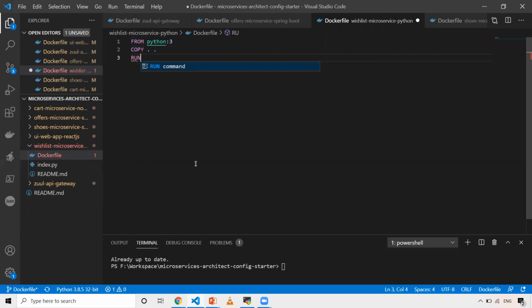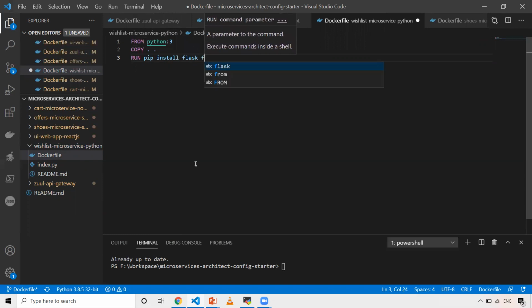And then use RUN pip install. Here I want to install the components which are required to run my particular Python program, which is pip install, and then give the dependencies that you want to install. In my case, these dependencies are needed, so that's why I'm giving them.